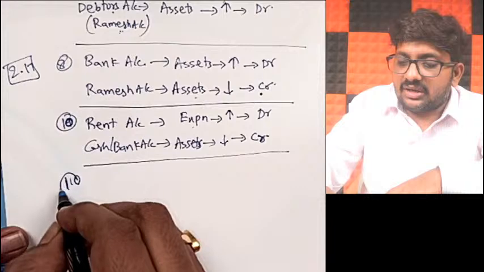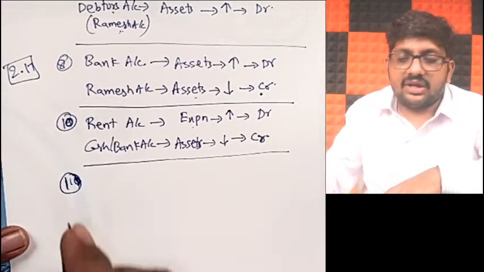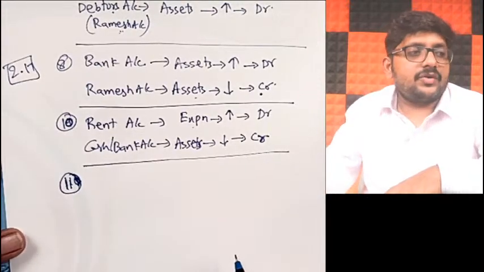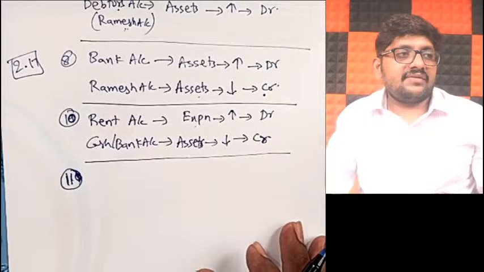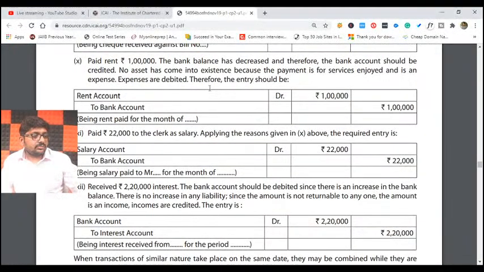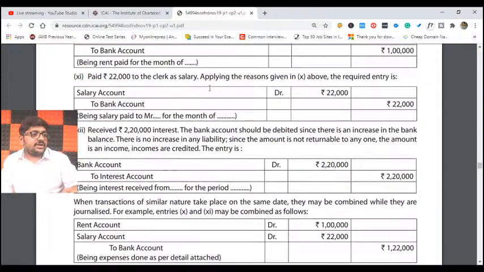Now we are moving on to the 11th one. 9th is missing, friends, in the list. So we are moving on to the 11th one. What is given to us in this question? Paid 22,000 to the clerk as salary.